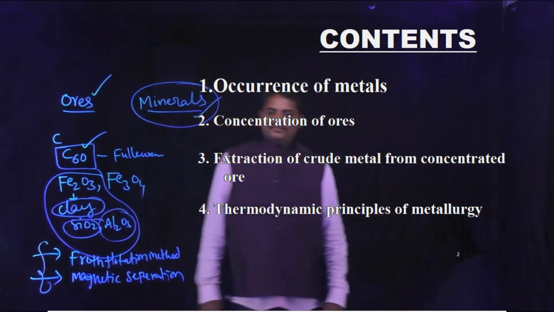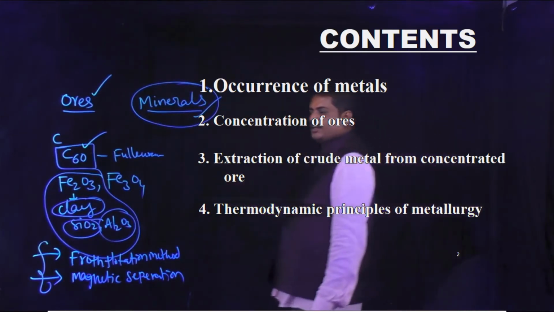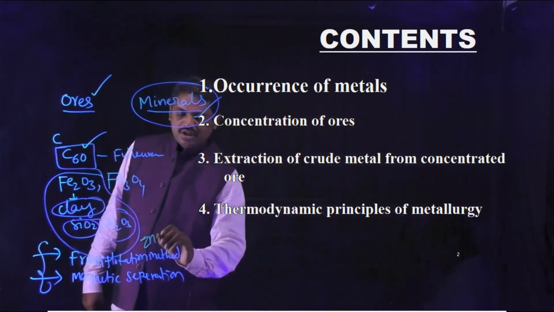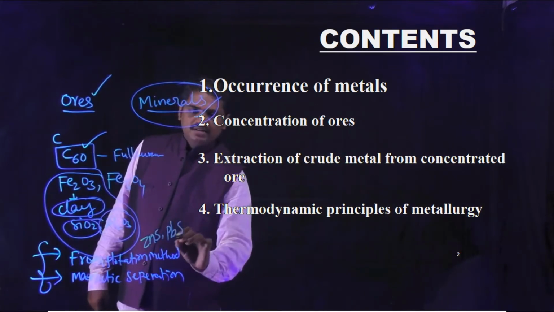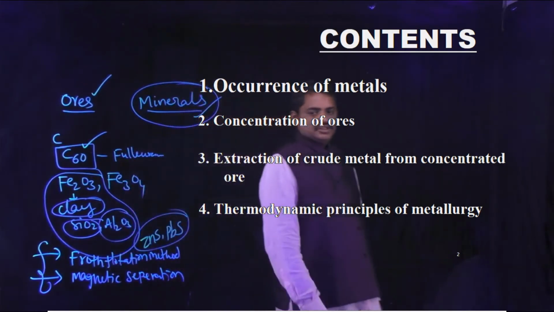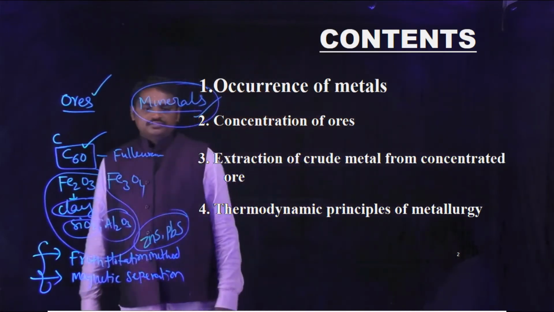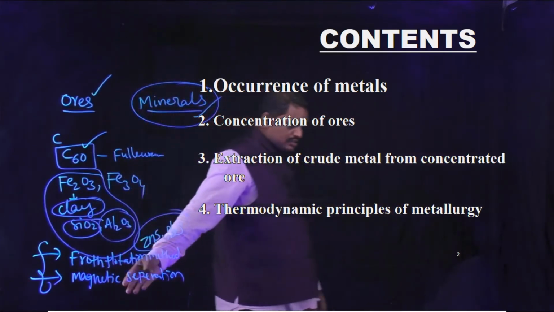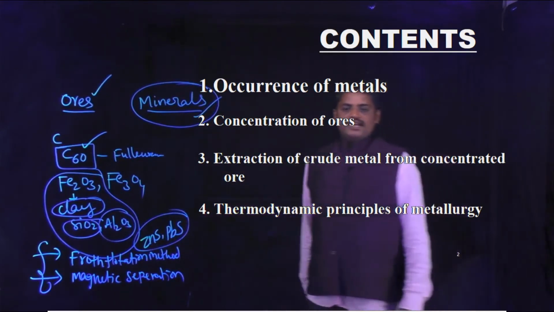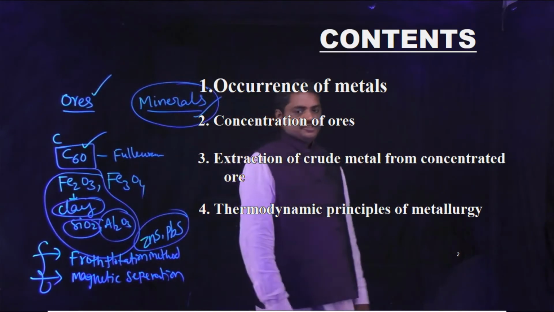Froth flotation method, this method is used for concentrating sulfide ores. For example, zinc sulfide, lead sulfide, these types of ores are purified by using this process. And the next one, magnetic separation. Generally this method is used to separate paramagnetic substances and diamagnetic substances.